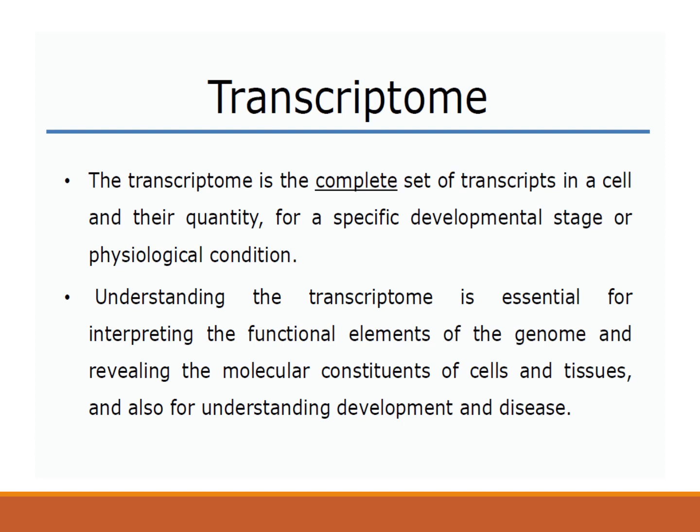So once we analyze the RNA, we will come to know which genes were responsible for that condition. It may be cell constituents, it may be a developmental stage, or it may be a disease. So there are a variety of techniques for analysis of this whole collection of the RNA. So that is the transcriptome.